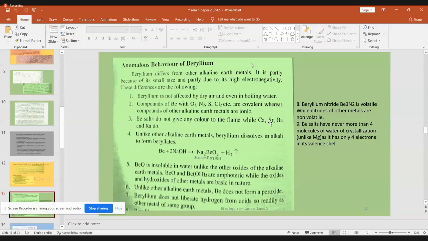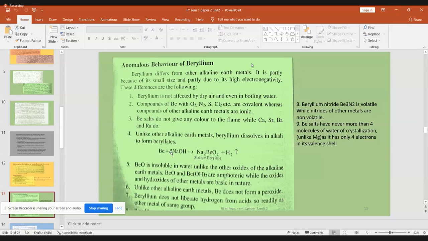Calcium salt gives a brick red flame. Strontium salt gives a crimson flame. Barium salt gives an apple green flame. All the elements below beryllium in the series exhibit color to the flame, but beryllium salts will not give color to the flame.